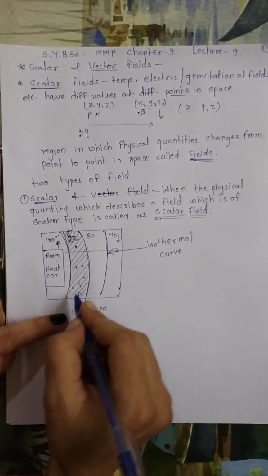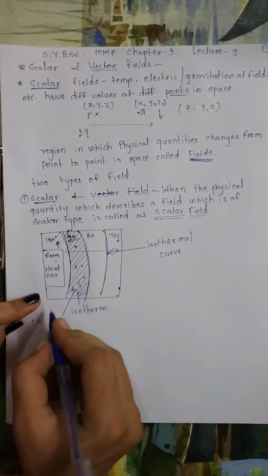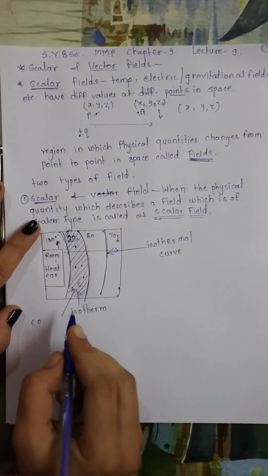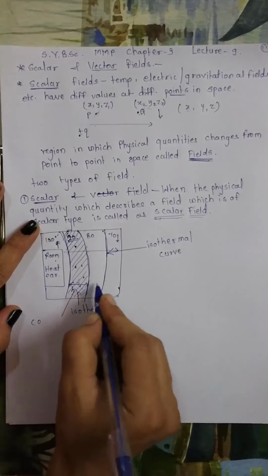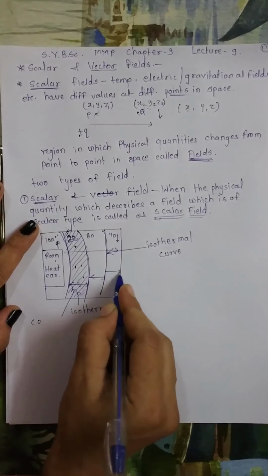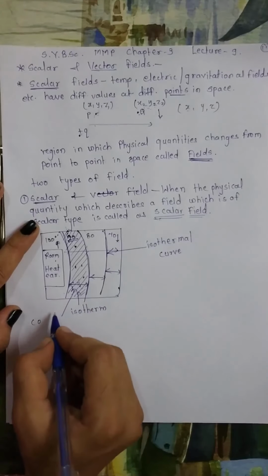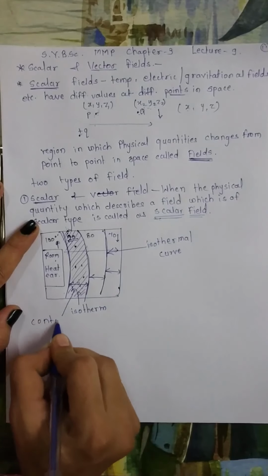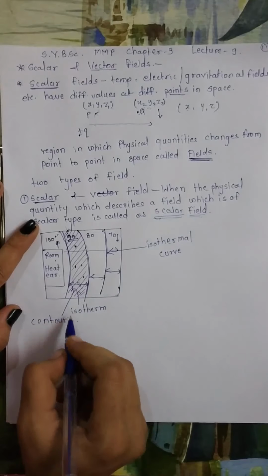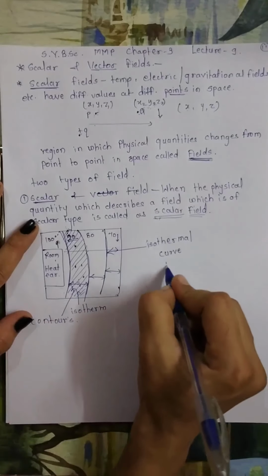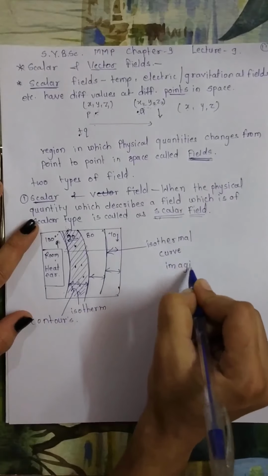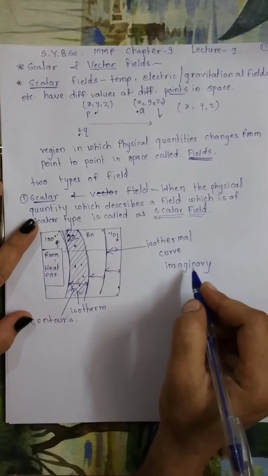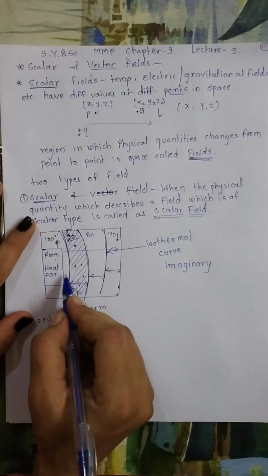Such regions are known as contours. So there is a special name, and that name is contour. This region is one contour, this is another contour, this is a third contour. Such graphical regions in the field are known as contours, and these are imaginary surfaces. This is an imaginary concept, not a real concept.